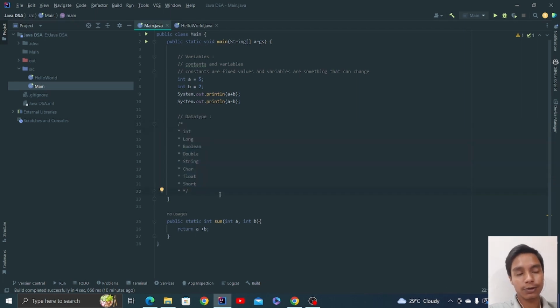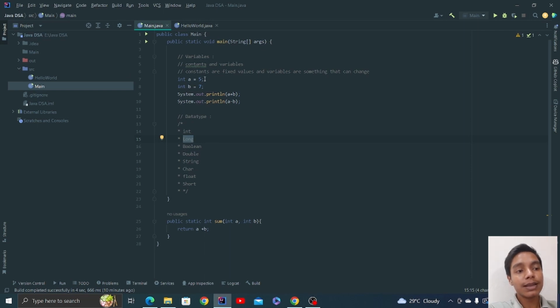Primitive data types is also a term we use in Java for these. And int is a data type that says our variable value is of integer type. Cool.